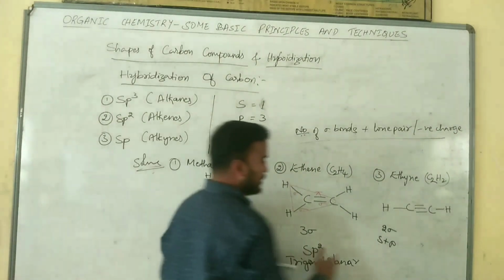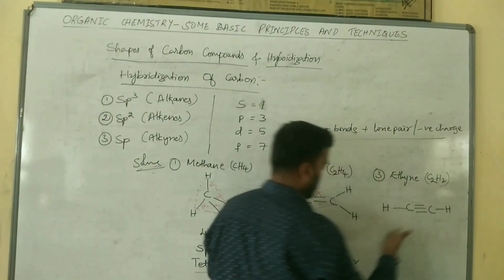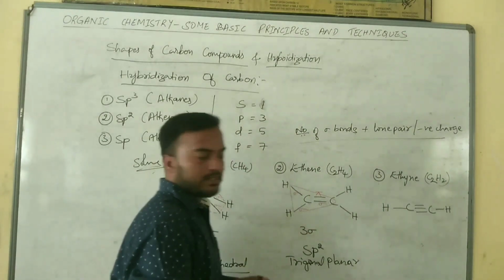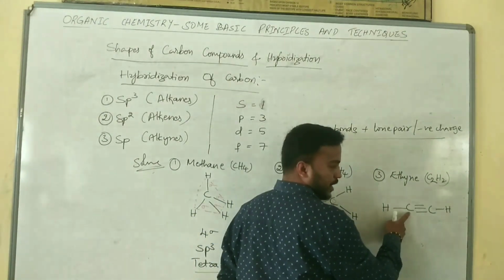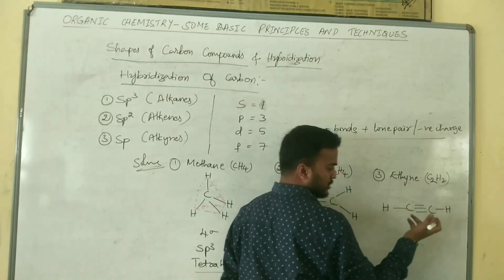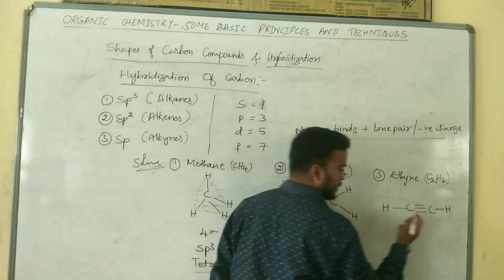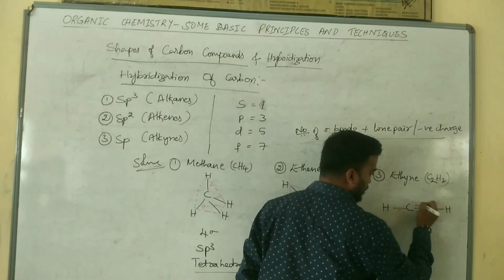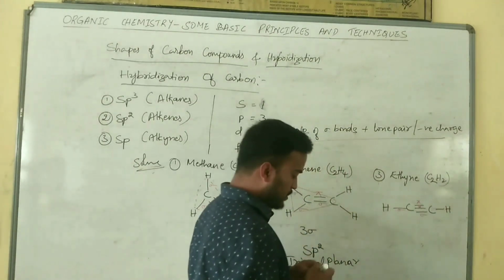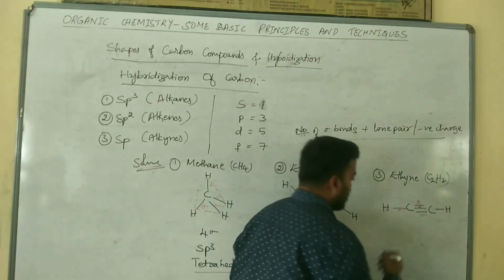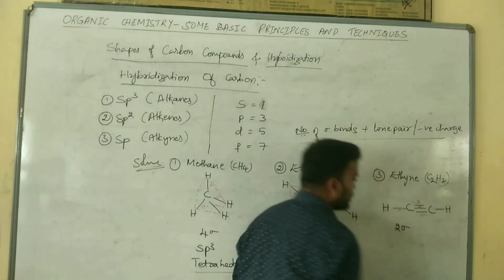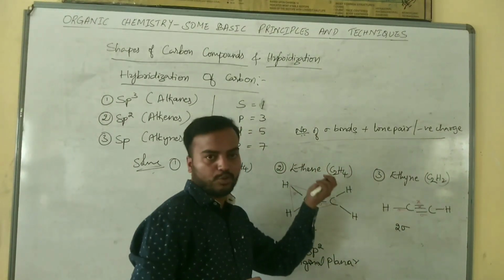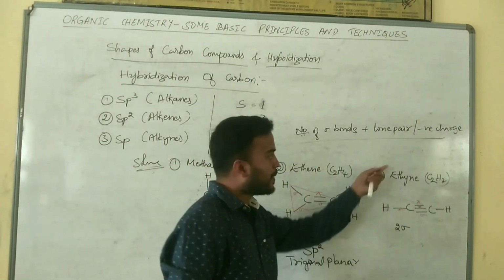Then we should go for ethyne. In this case, both the carbons look similar, so calculating for any one is enough. We have 2 sigma bonds, 1, 2, and the remaining 2 bonds are pi bonds. So the number of sigma bonds is 2. In this case also there are no lone pairs and no negative charge.